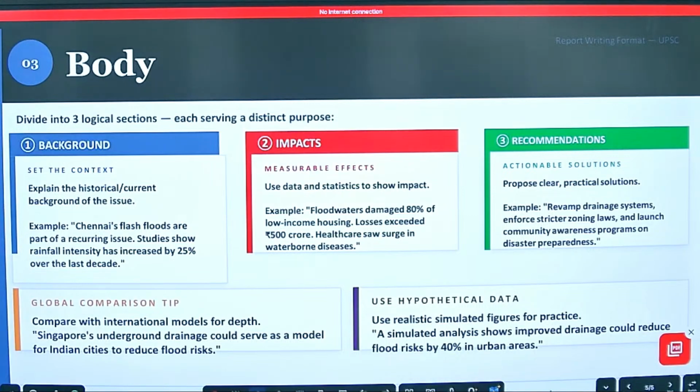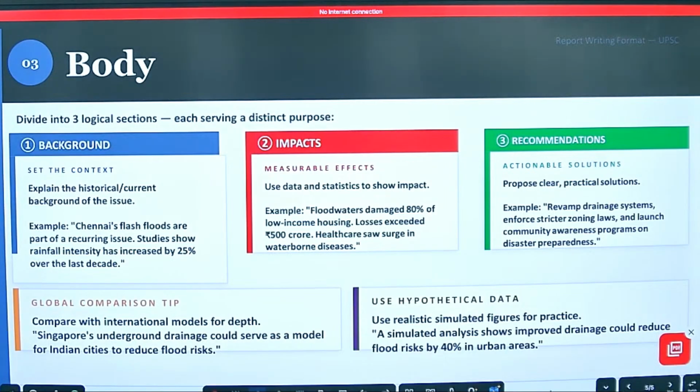Studies show rainfall intensity has increased by 25% over the last decade. It has to have value also. It is not important that you write anything here, that instead of 25% you wrote 75% and it is all fake. You cannot write anything false. It has to have some real sense. Fine. Global comparison tip.